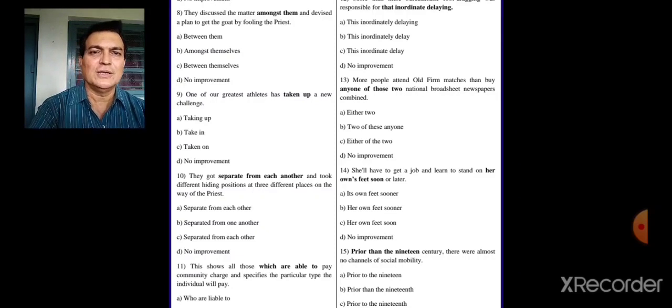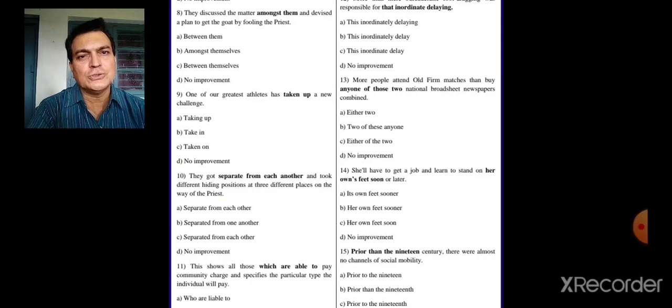They got separate from each another. See, one another is there and each other is there. Now each another, think over it, and took different hiding positions at 3 different places on the way of the priest. So what is the right answer there? Separate from each other, separated from, see, they got separated. Now separated should be there. So the right option will be either B or C. They got separated from each other.